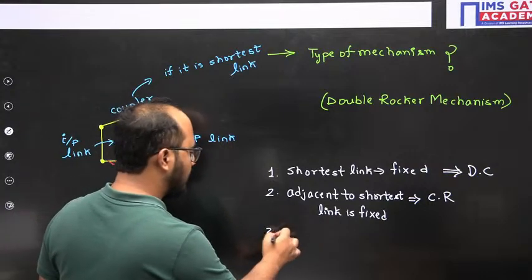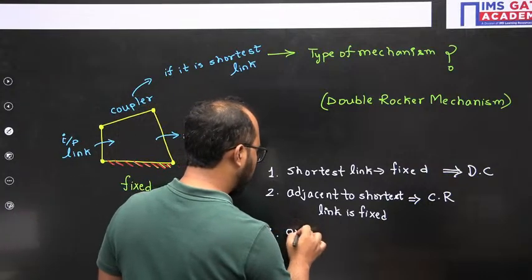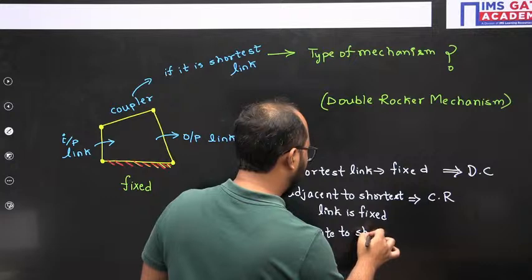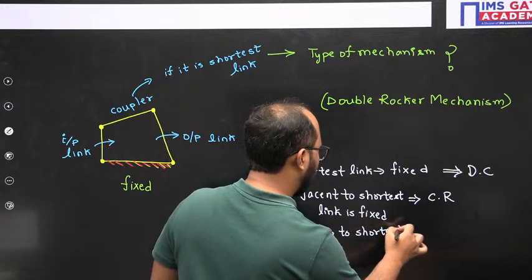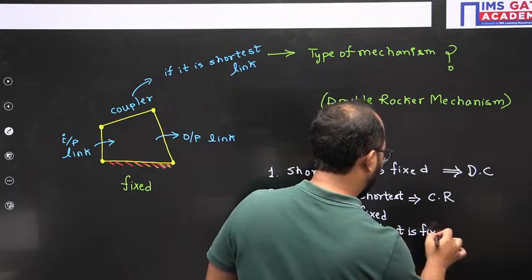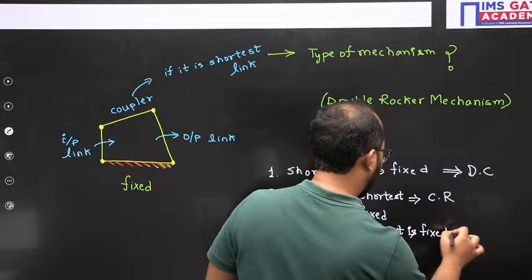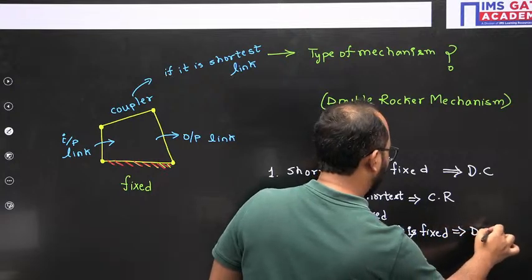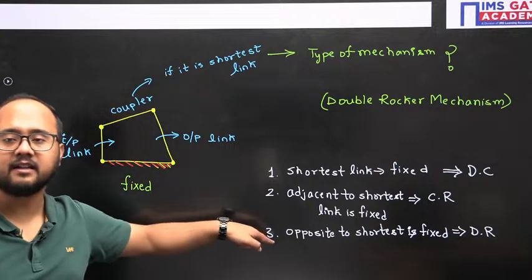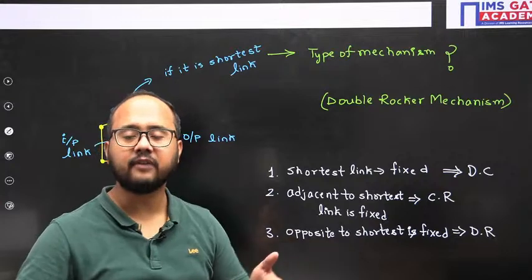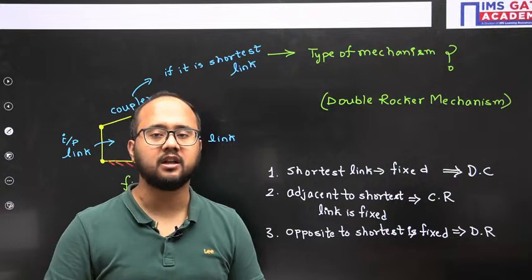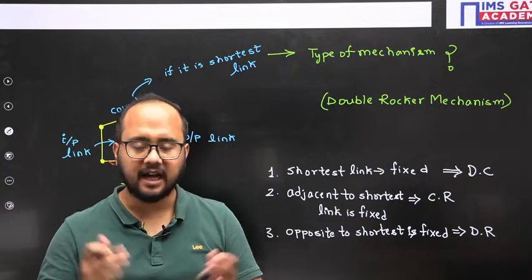And the third case, opposite to shortest is fixed, double rocker mechanism. So actually this third case they have mentioned, but in a different way. So that's what I've told you. Concept will not change, but how they are framing the question, that we need to pick and understand.